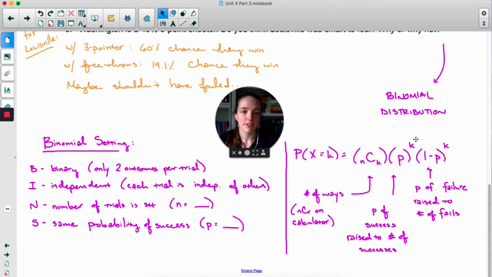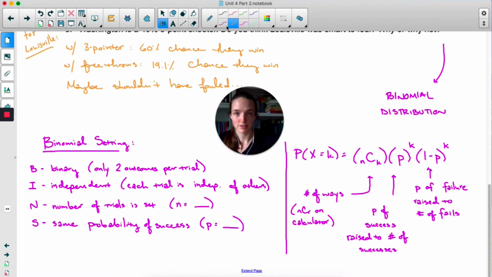Then we have p raised to the k. That's the probability of success raised to the number of successes. And then we have 1 minus p, which is the probability of failure, raised to, typo, n minus k, which is the number of fails. This is like a drive-through order, like you're pulling up to McDonald's and you're ordering dinner. Yeah, I'll take 2 successes and 1 failure, please.